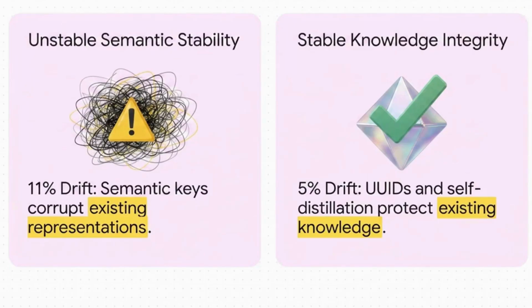The resulting numbers are super high contrast. The baseline drift just from learning the task format was about 5%. The model trained on random UUID keys stabilized right there at 5%. But the model trained on semantic keys, it continued drifting all the way up to roughly 11%. That extra 6% drift is the literal, physical corruption of existing semantic representations. And remarkably, when they used our hero solution, self-distillation, on the semantic keys, the drift also stopped right at 5%.